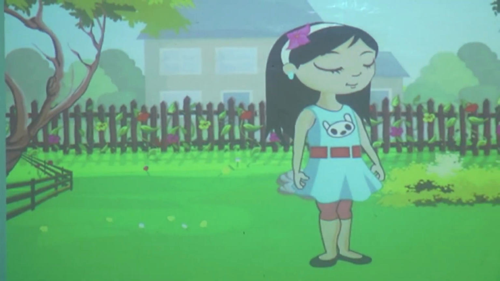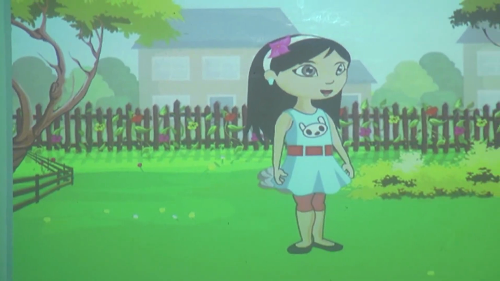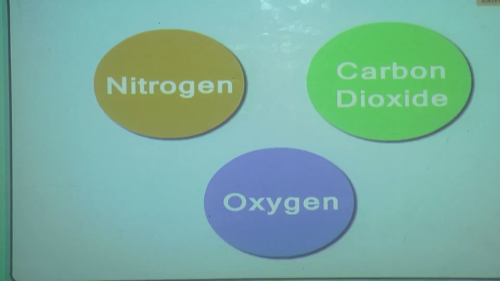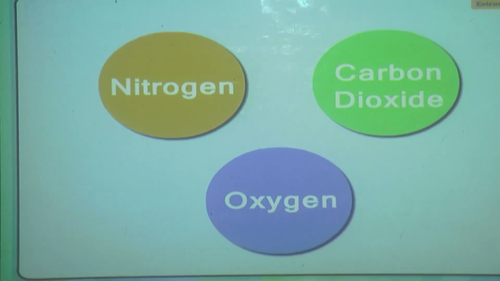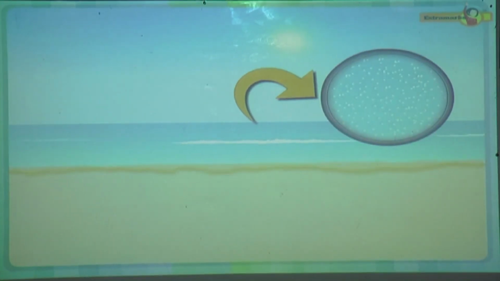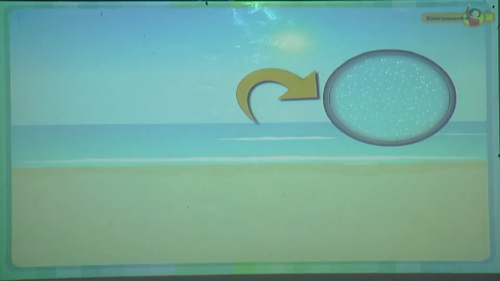Do you know the air we breathe is a mixture of several gases such as nitrogen, carbon dioxide, oxygen, etc. Likewise, seawater is also a mixture of various salts dissolved in it.